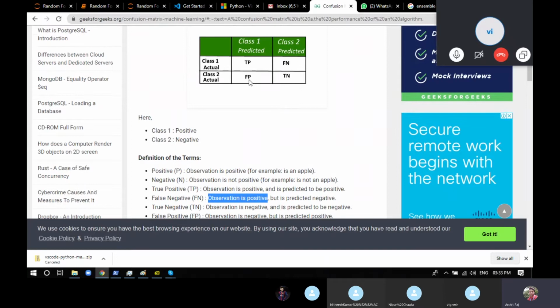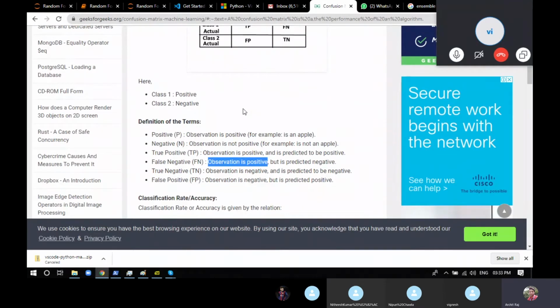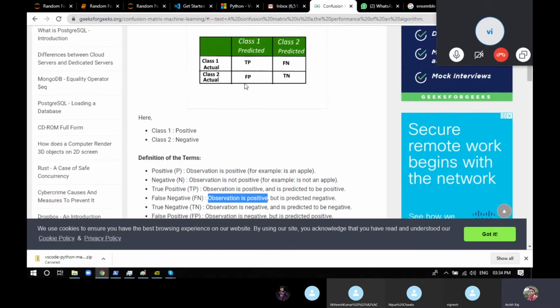Now the third is false positive. It means the observation was negative and the answer you got was positive. The answer that you're supposed to get was negative or false, but the answer that you got from the machine was positive. So this is known as false positive.